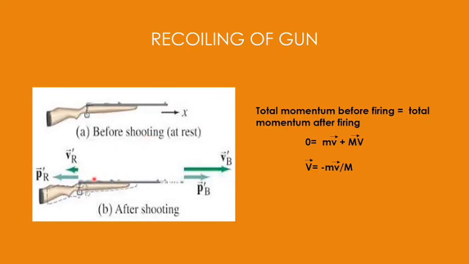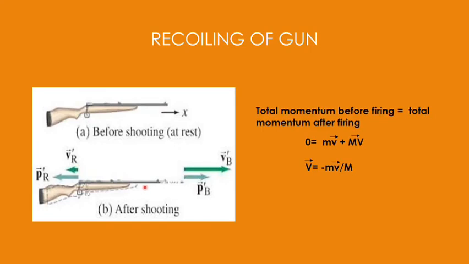When you fire the bullet, it moves with some velocity in the right direction, and the gun moves in the backward direction. That is why a conceptual question can be asked: why should the gun be held firmly with the shoulder? If you have a heavy gun, you may get a jerk, which can harm you if you are not holding it firmly.